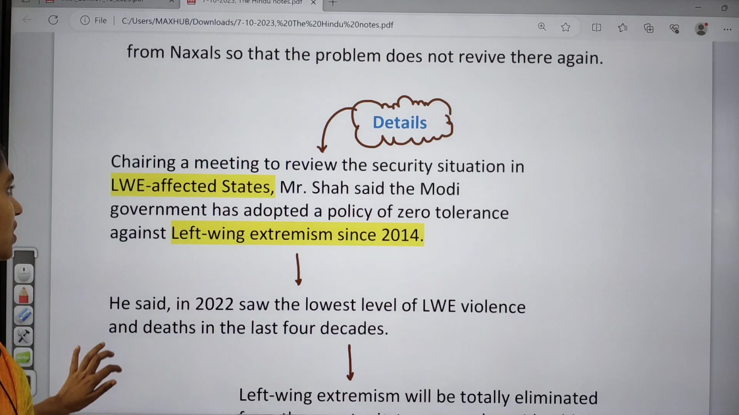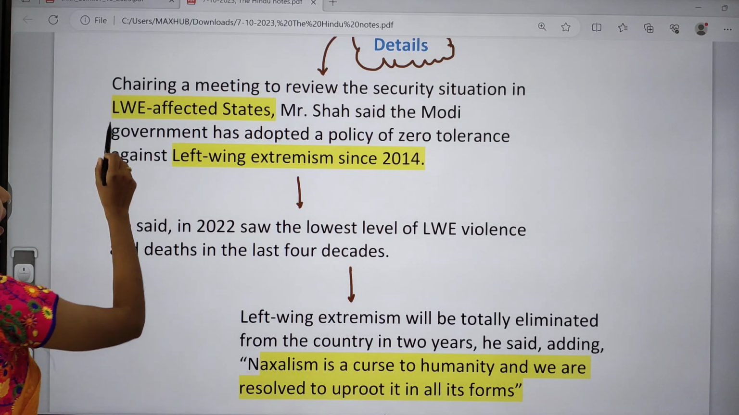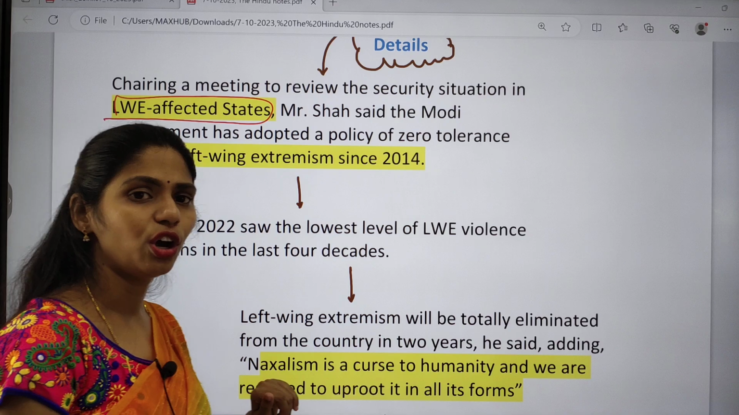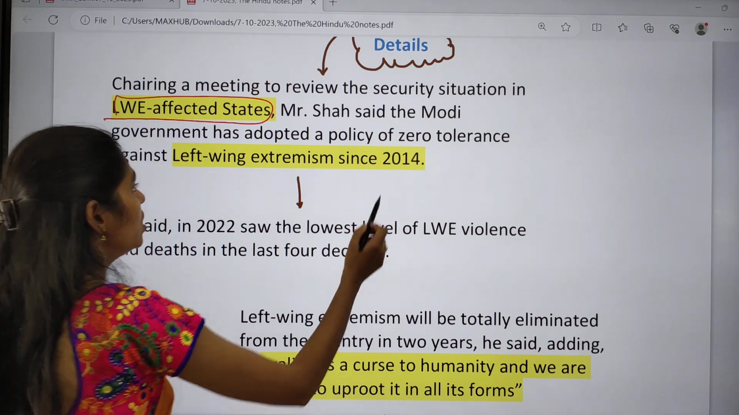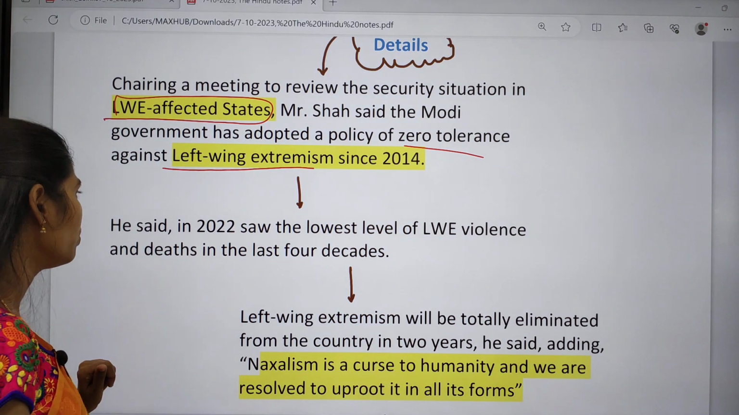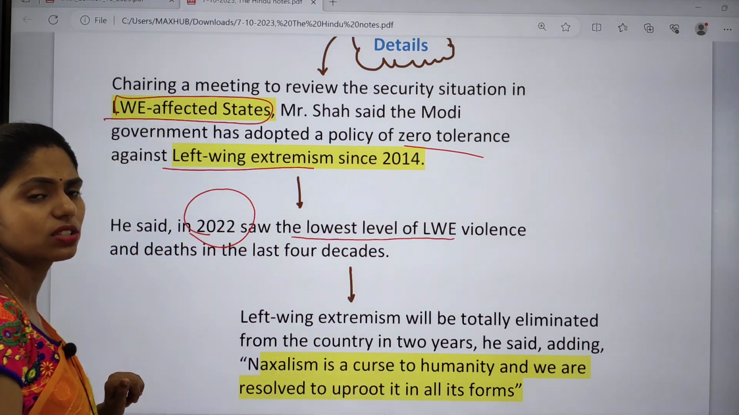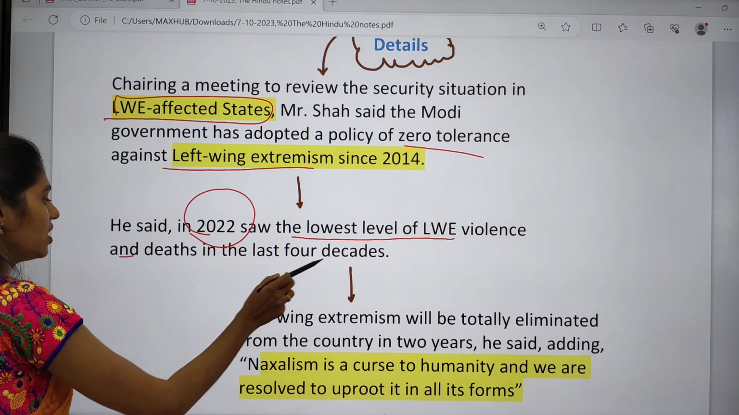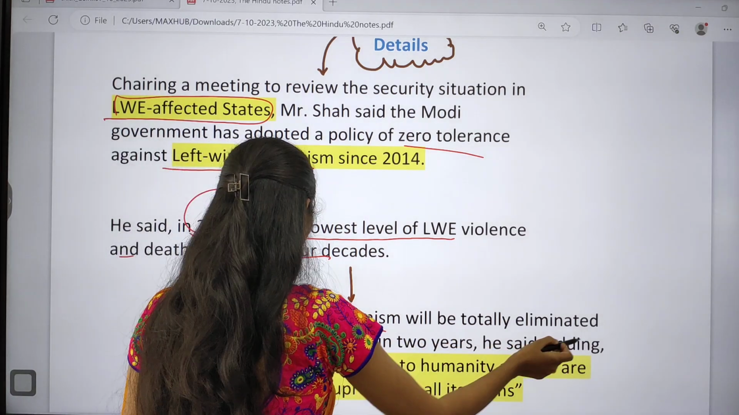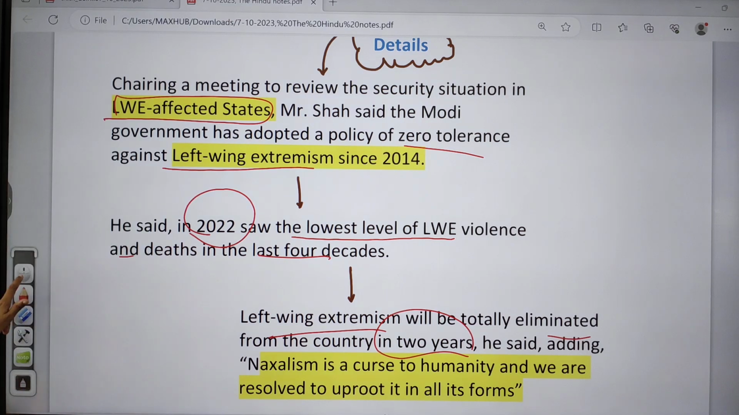The details say that, chairing a meeting to review the security situation in our country, especially in the left-wing affected states, our Home Minister said that the present government adopted a policy called zero tolerance against left-wing extremism since 2014. Because of this, in 2022, we saw the lowest level of left-wing extremism violence and deaths in the last 4 decades. And now left-wing extremism will be totally eliminated from the country within 2 years. So this is mainly what was said by our Home Minister.